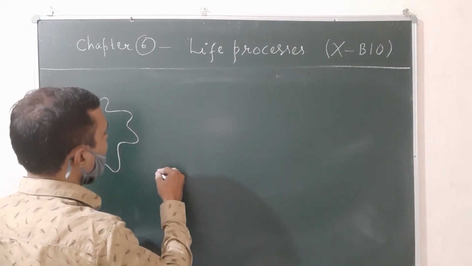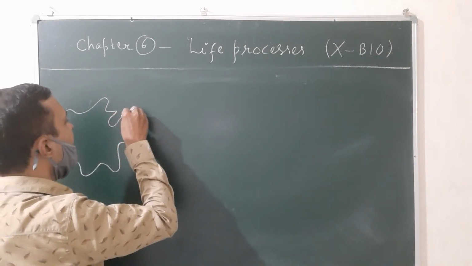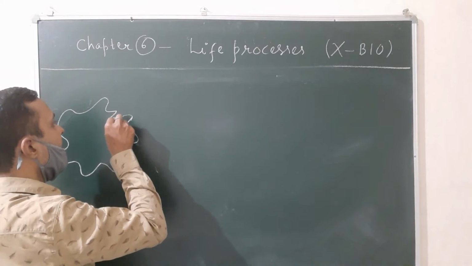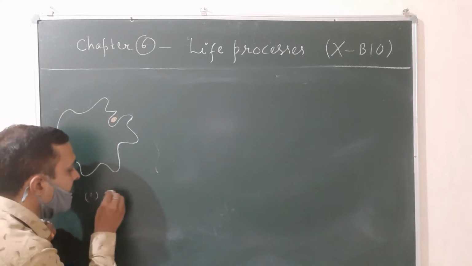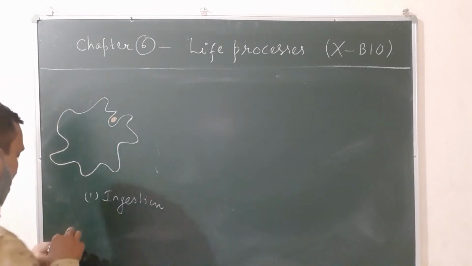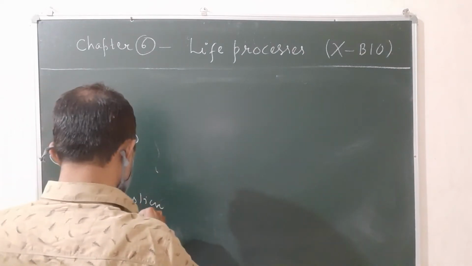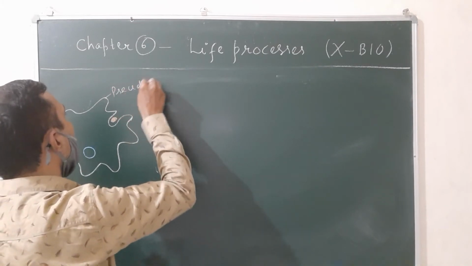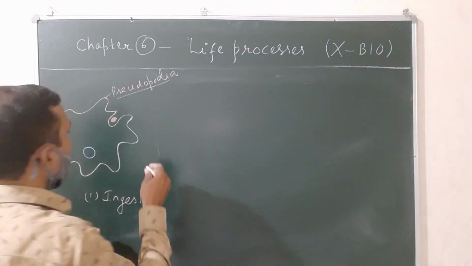So first of all, the food is ingested. Suppose that this is the food particle present in the water. This is step 1, ingestion. And this is the nucleus of the amoeba. And this projection in case of amoeba is called pseudopodia.